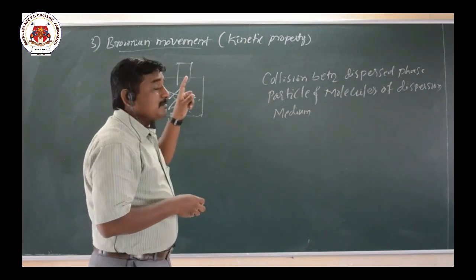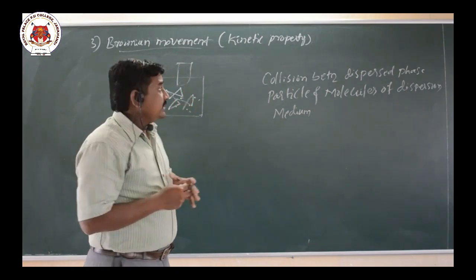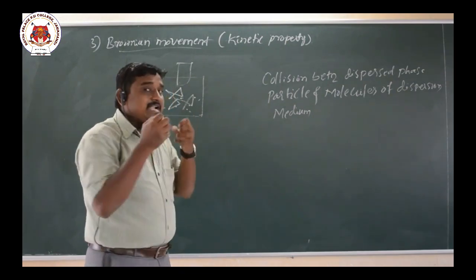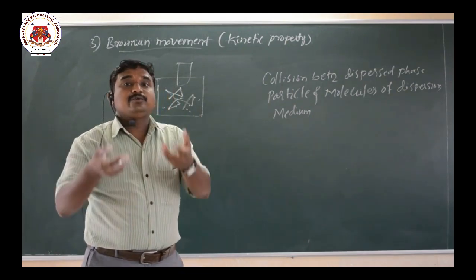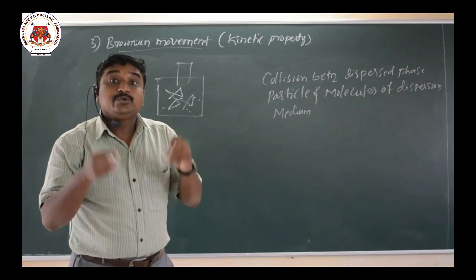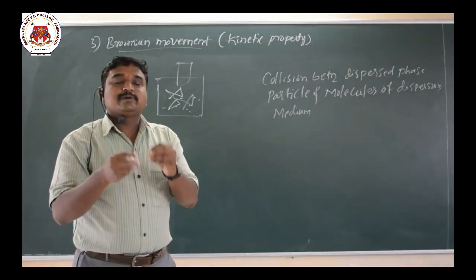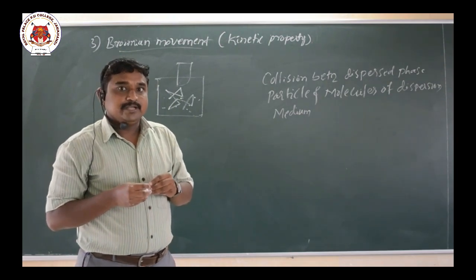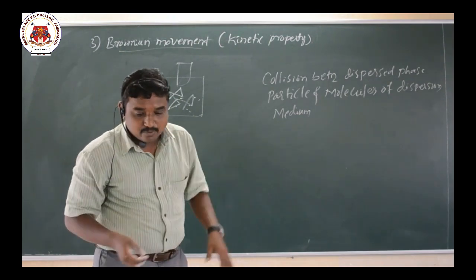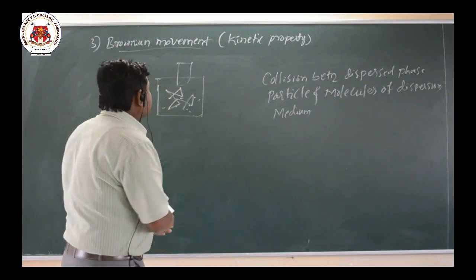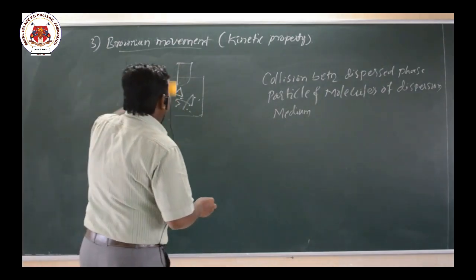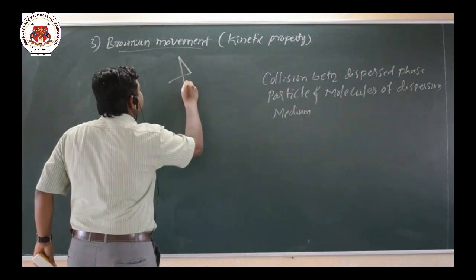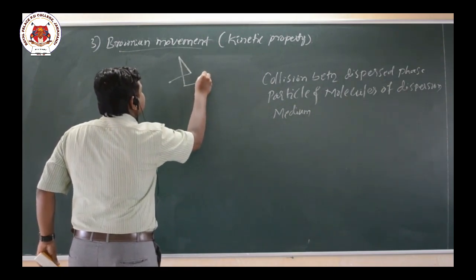Brownian movement. And the Brownian movement is due to the particles gaining kinetic energy through the collision between dispersed phase particles and the molecules of the dispersion medium. So Brownian movement means movement of dispersed phase particles in a continuous zigzag motion.